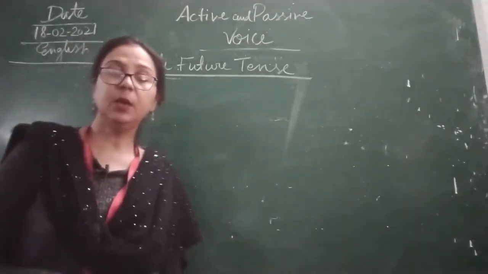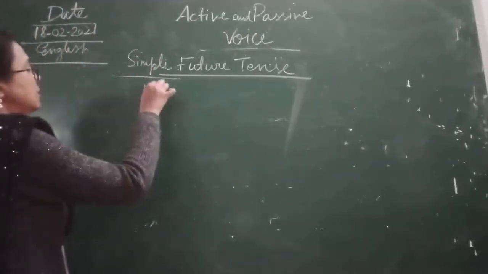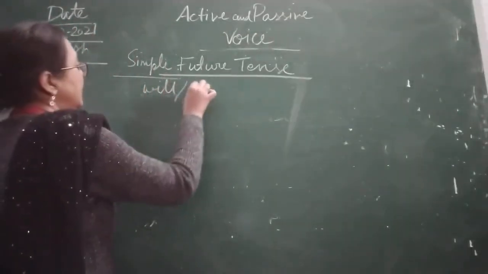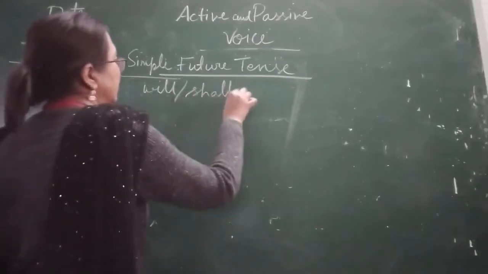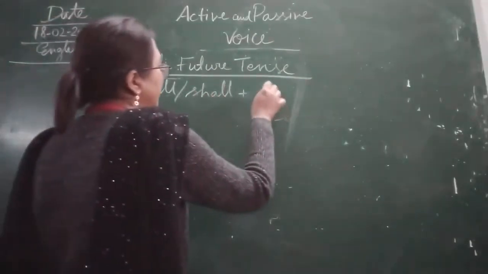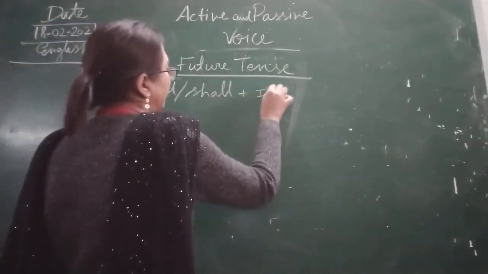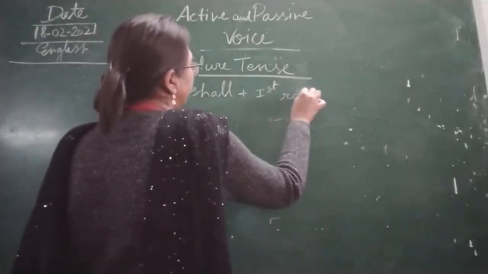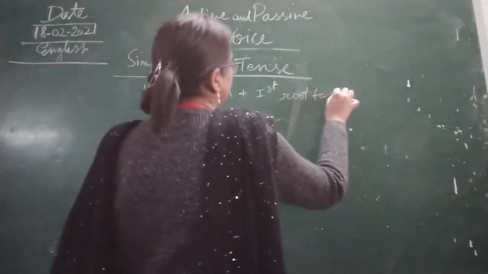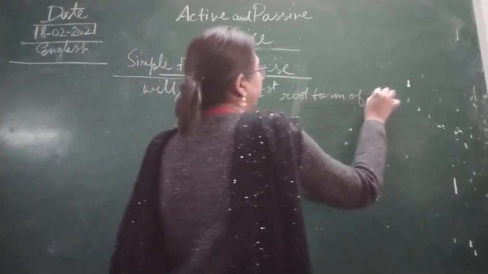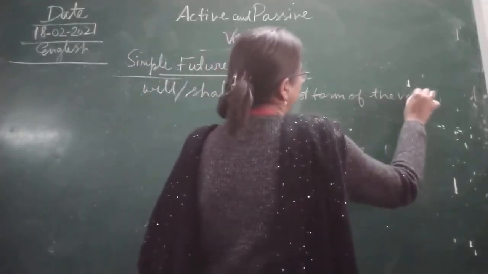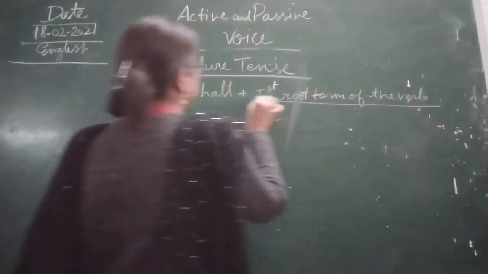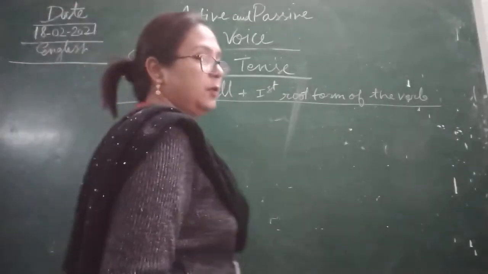Simple. So will and shall we are using, and the first form, or you can say root form of the verb, children. This is the rule of making simple future tense.